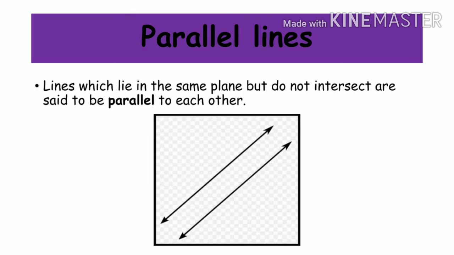What are parallel lines? Parallel lines are lines which lie in the same plane, just now we saw what a plane is, but they do not intersect. See these two lines, do you think these two lines will intersect? No, students, these lines will go on, but they will never ever intersect. So such lines which will never intersect are called parallel lines. I repeat, the lines which do not intersect are known as parallel to each other. So they are the perfect example of parallel lines.